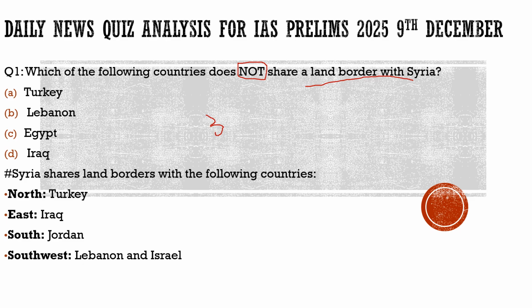So this is in a nutshell. We had already discussed it. We had discussed what the different militant groups involved in Syria were. We had discussed that in an earlier class too. Now here we have brought the question with respect to the borders with Syria. What are the countries which share land borders with Syria? So here the question says, which of the following countries does not share a land border with Syria?